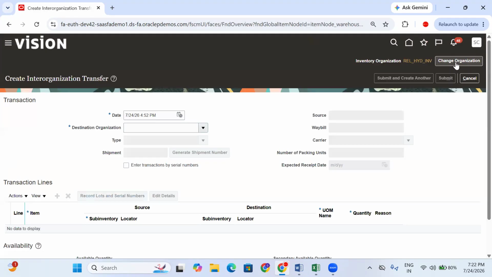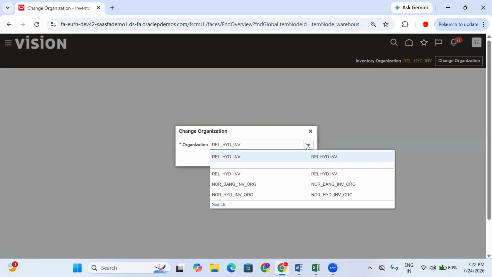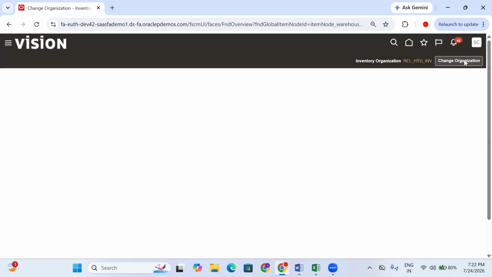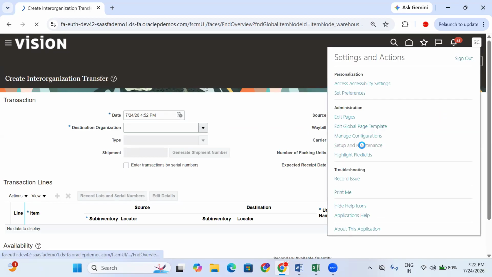So which organization is shipping the material? Select organization. Bangalore is shipping the material, so Bangalore. Why is Bangalore not coming? Anybody's guess? Why Bangalore?